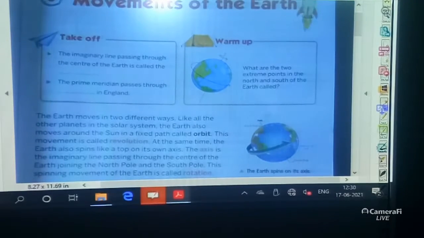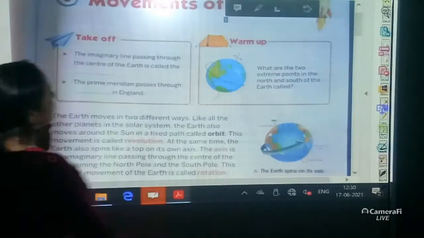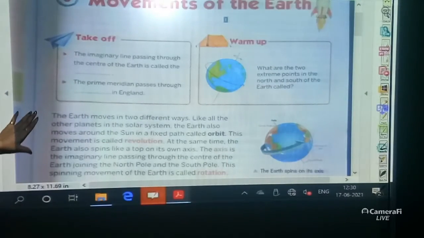Good morning students. Today I will teach you chapter number 4, that is movement of the earth. The chapter name is movement of the earth.